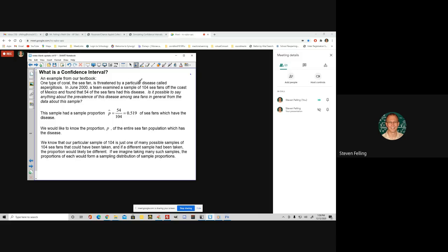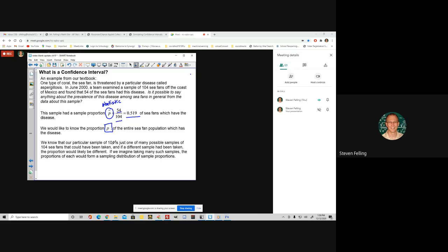All right, so this sample had a proportion that had the disease. It was 54 out of 104, so 51.9% of the sea fans had the disease in our sample. We would call that value p hat, and that's a statistic because it came from a sample. This isn't all the sea fans, it's just some of the sea fans. What we're trying to get at is the target value, which is the proportion of all the sea fans that have this disease. That would be called p, and that's a parameter.